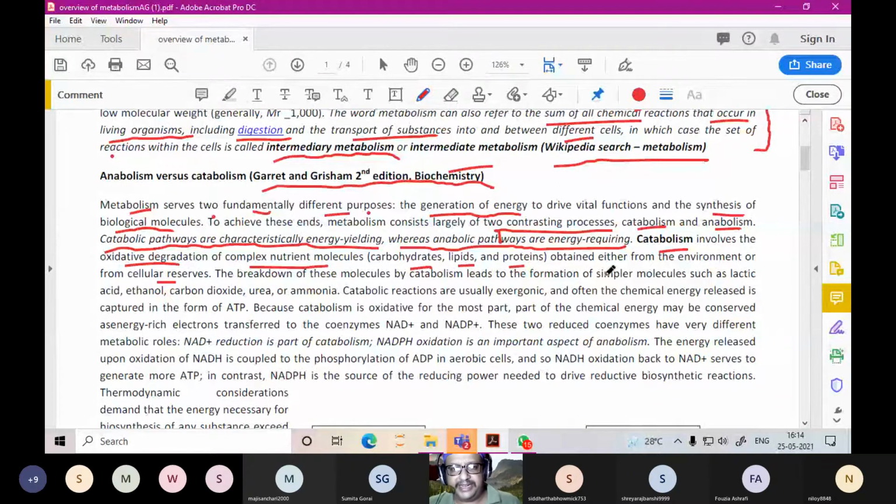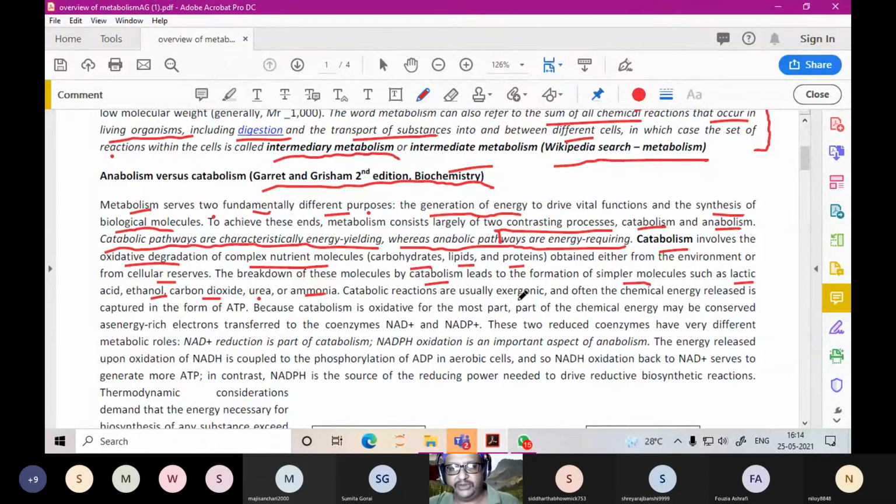The breakdown of these molecules by catabolism leads to the formation of simpler molecules such as lactic acid, ethanol, carbon dioxide, urea, ammonia. So they are broken down into these products.